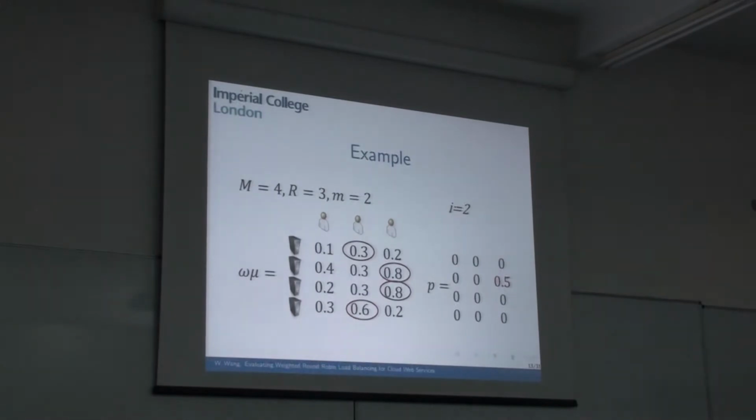For class 3, server 2 and server 3 both have the weighted service rate of 0.8. Therefore, we assign equal probability to both servers for class 3. Now we can see server 4 has the highest service rate for class 2, so we assign server 4 to class 2. Then we assign the remaining requests to the rest of the servers, which is server 1.